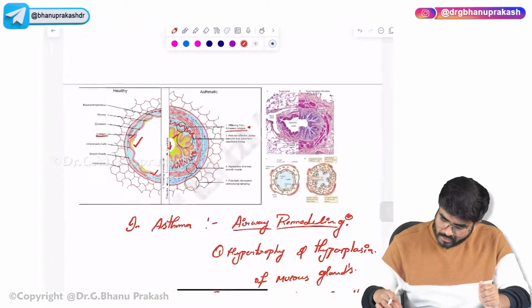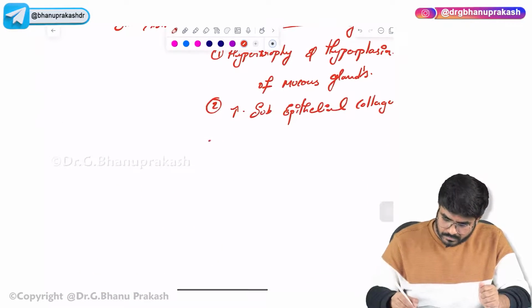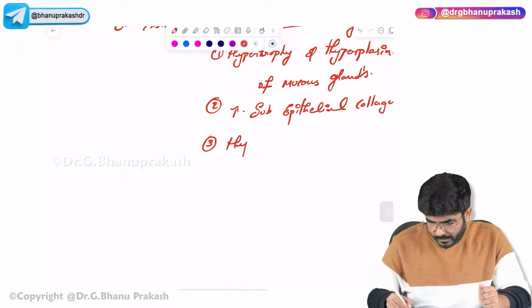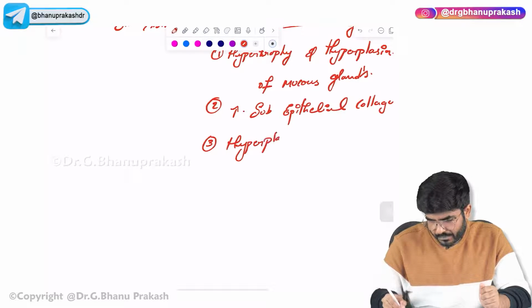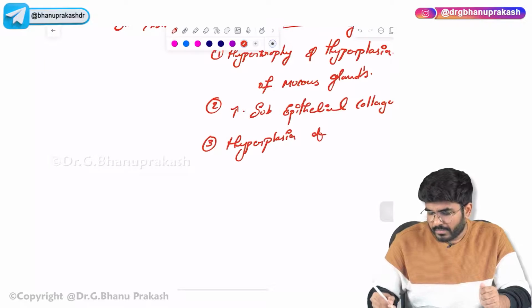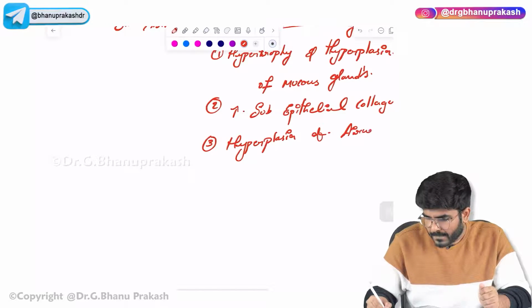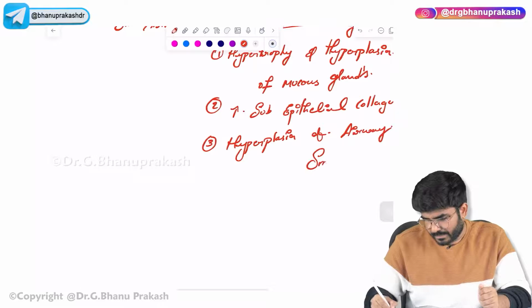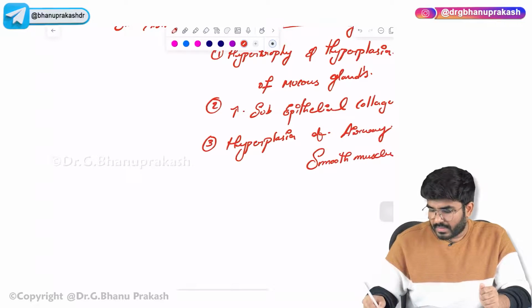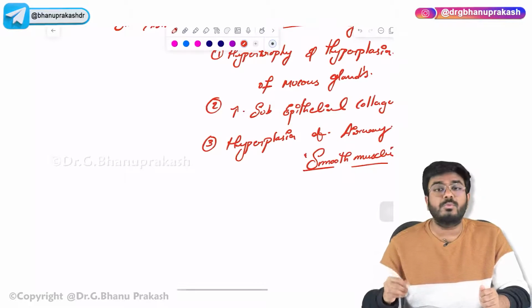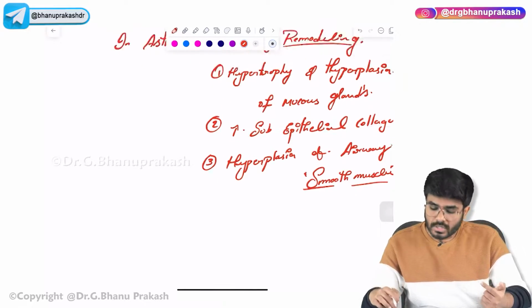Next, hyperplasia of what? Hyperplasia of airway smooth muscles. The amount of smooth muscles in the airway also got hyperplasia.